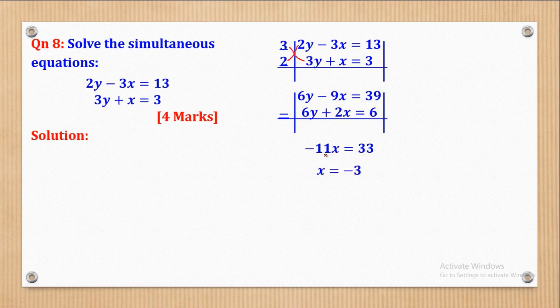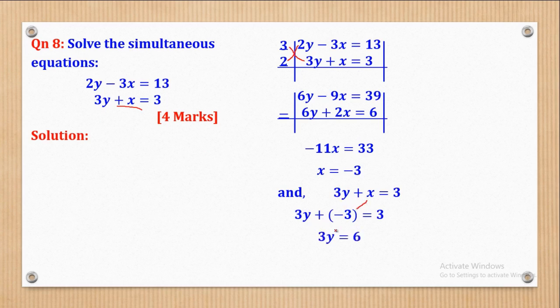So when I divide both sides by negative 11, I'll come up with x being equal to negative 3. So now that I've got x, I'll have to also get the corresponding value of y. So I'll substitute x either in this equation or this equation. So let me choose this equation. So when I substitute x here, I'll come up with this part. So where there is x, I've put there negative 3, which is the value of x.